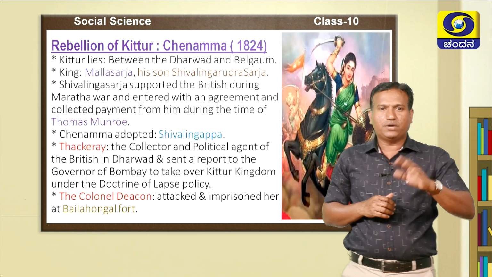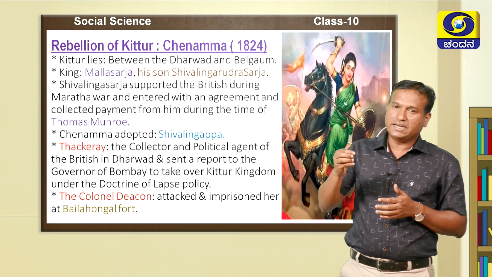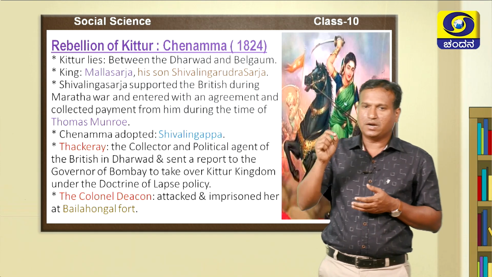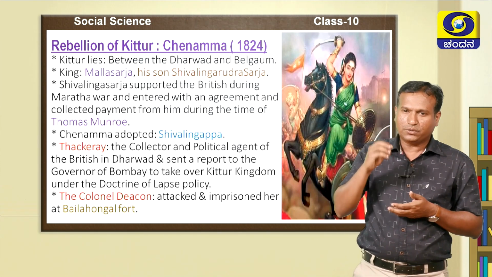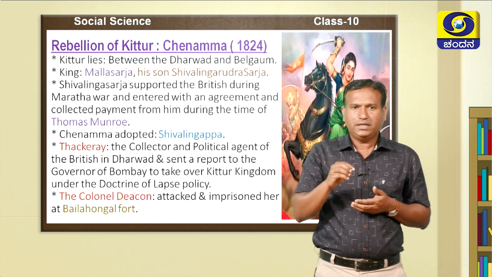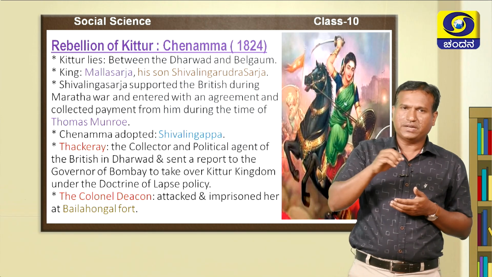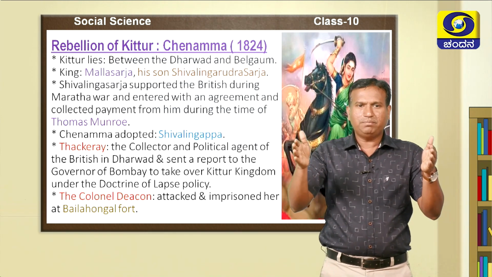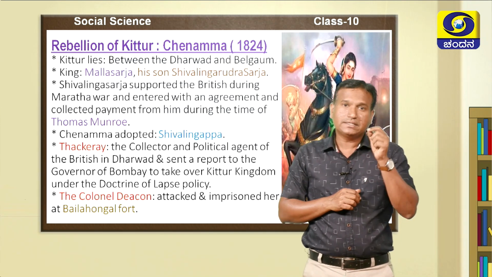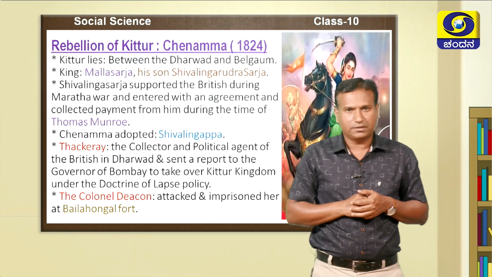Soon after Dandiyawag, let us discuss Channamma, popularly called Kittur Rani Channamma, or the Queen of Kittur. Kittur lies between Dharwad and Belgaum. Kittur was ruled by Malla Sarja. The ruler of Kittur was Malla Sarja.